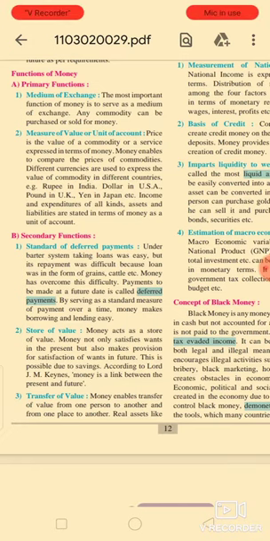Number three is transfer of value. Anybody can transfer money from one place to another place, one country to another country; money is easily transferable. So the secondary function of money is the transfer of value. Money enables transfer of value from one person to another person, and from one place to another place.